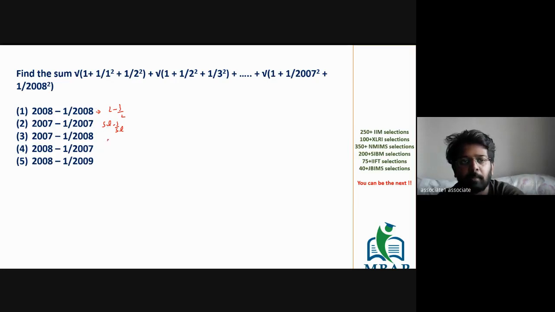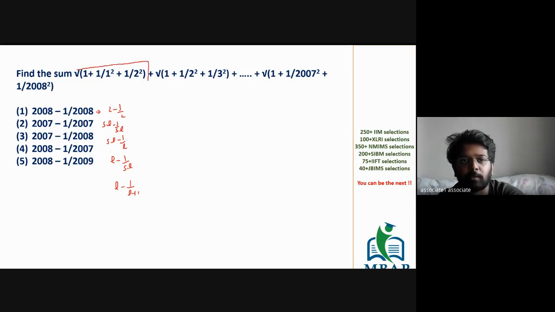The third becomes second last minus 1 by last, 2007 minus 1 by 2008. The next is last minus 1 by second last, 2008 minus 1 by 2007. And the fifth option is last minus 1 by last plus 1. Right? This is a very generic way of expressing all the values.